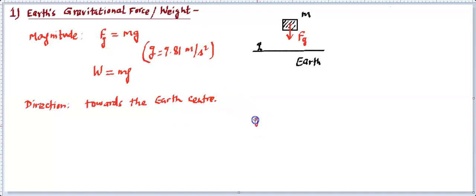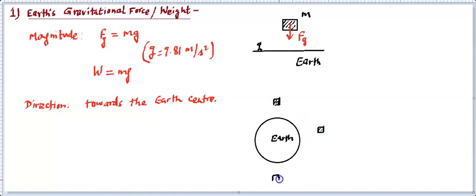Sometimes it might happen that you are watching the Earth from outside, and then you may be asked to find the direction of the gravitational force. So you need to always draw it toward the Earth's center. If the object is here, then you can draw it. If the object is here, you can still draw it.